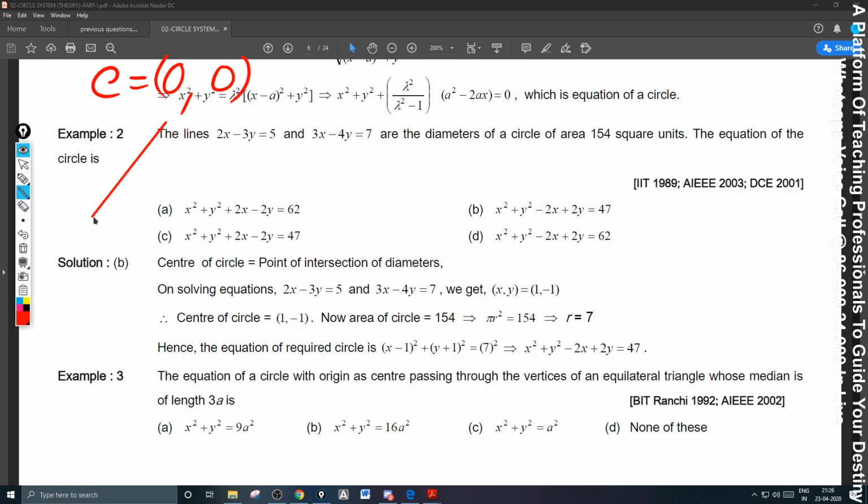This is an equilateral triangle, and the median is of length 3a units. So let us see that.